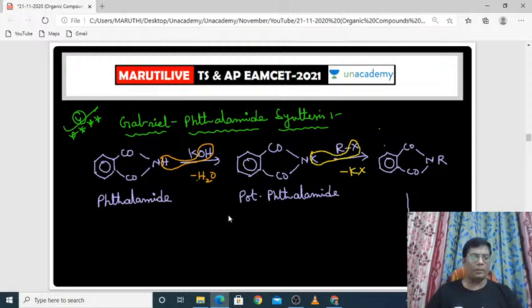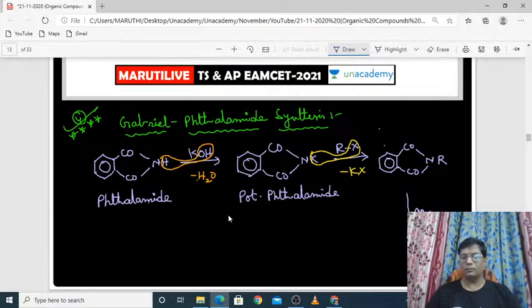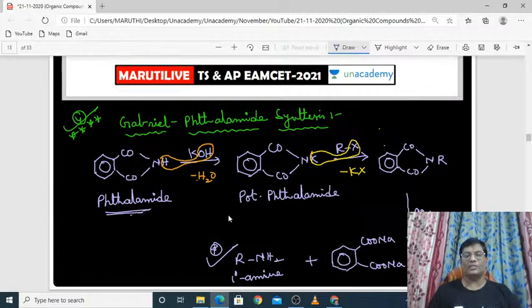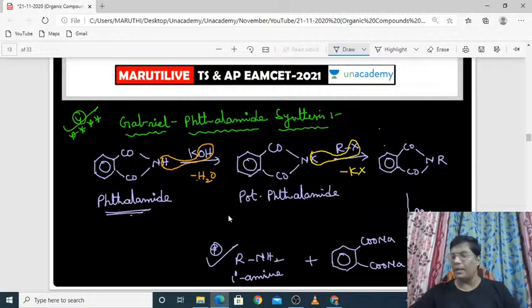And after that, it will be treated with aqueous sodium hydroxide. Then what is the product? See here. It is somewhat difficult for you. COONa will be produced and COONa will also be produced. But along with this, our required product RNH2. RNH2 is called primary amine. So our required product, primary amine, will be produced from phthalimide. That's why it is called the Gabriel phthalimide reaction.